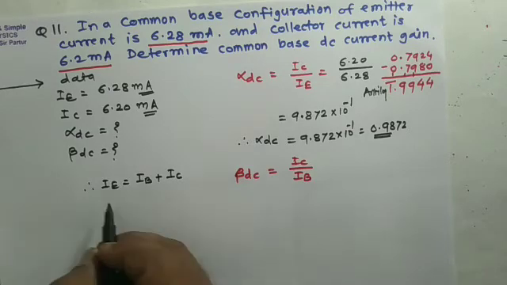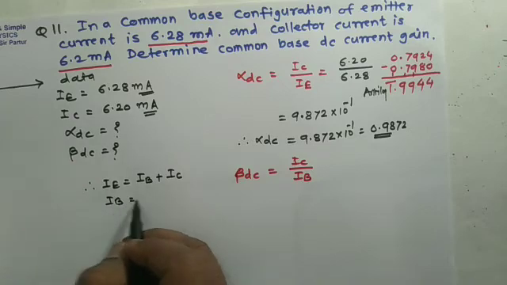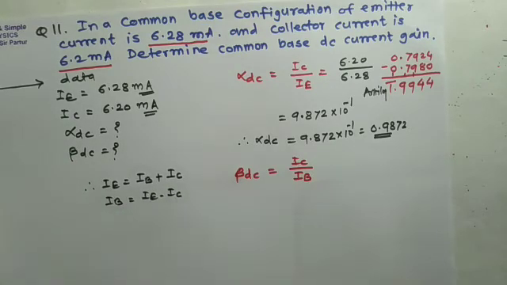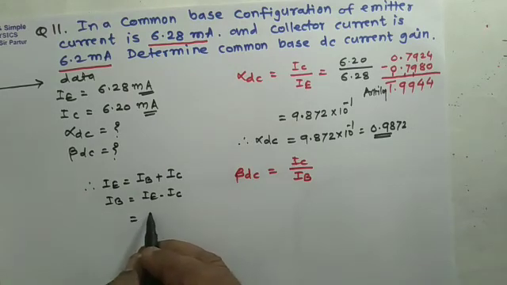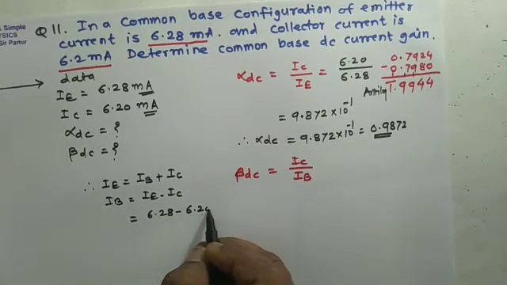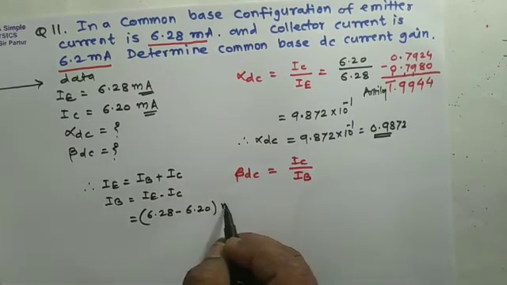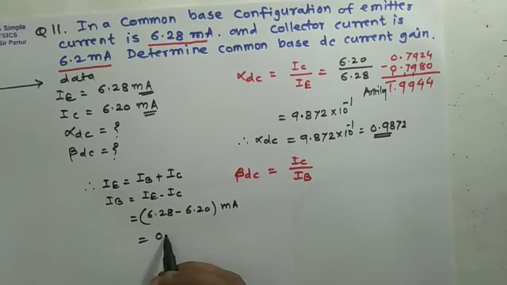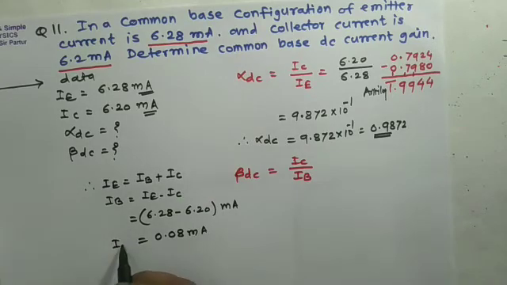So base current will be emitter current minus collector current. If we substitute, the emitter current 6.28 minus 6.20 milliampere gives 0.08 milliampere, that is base current.